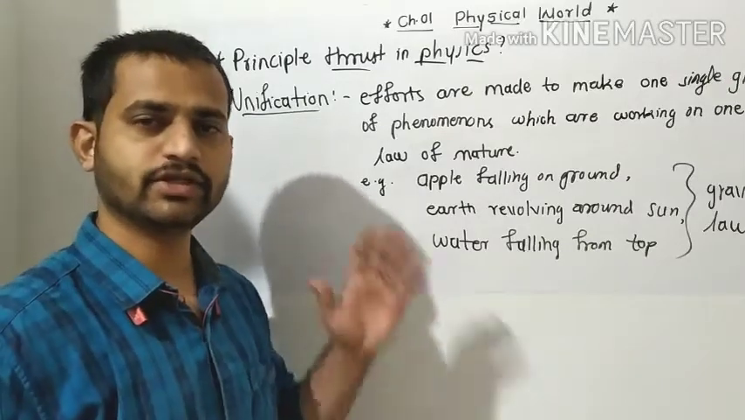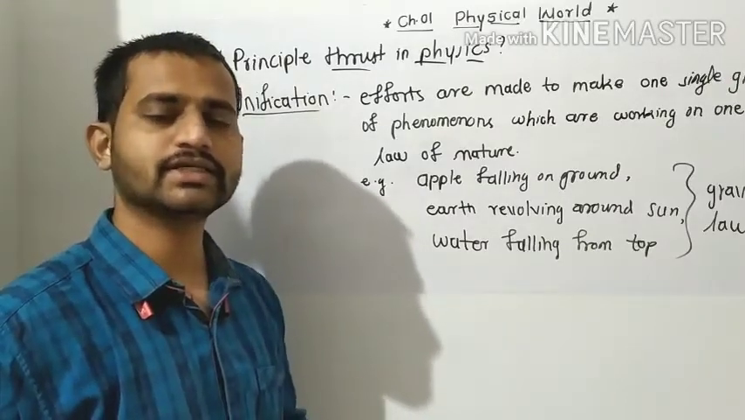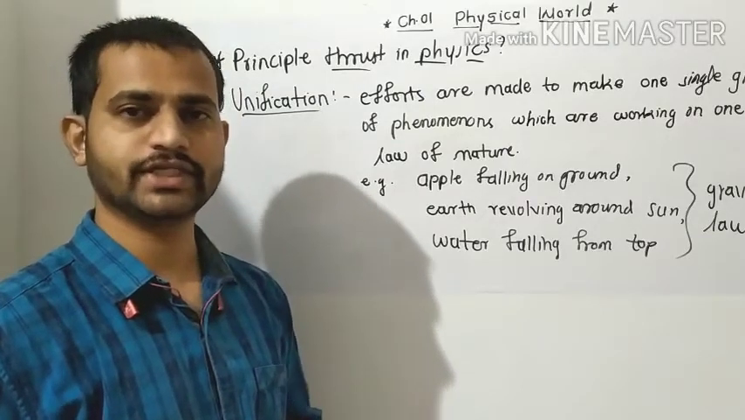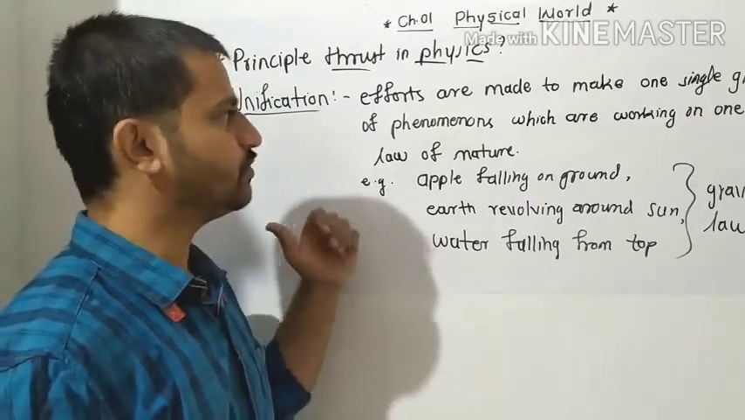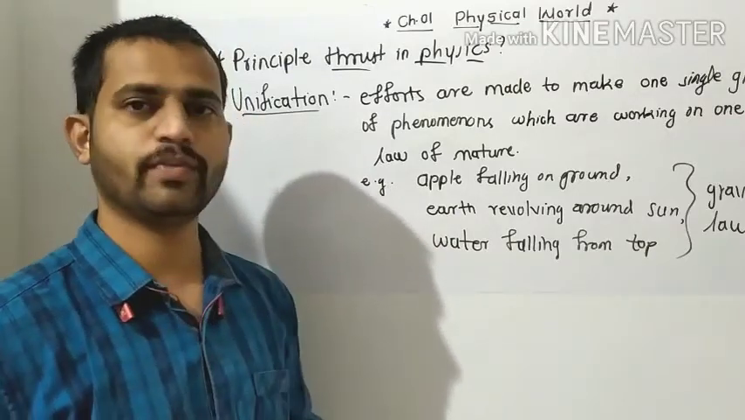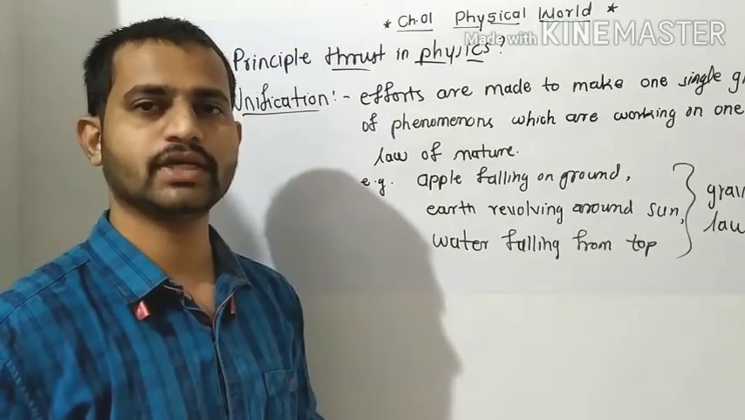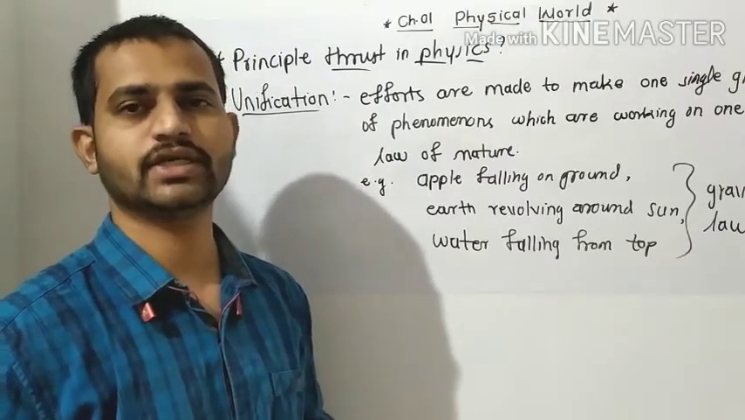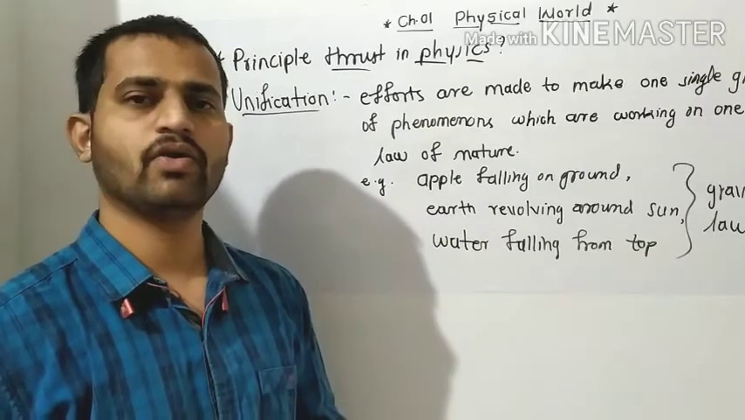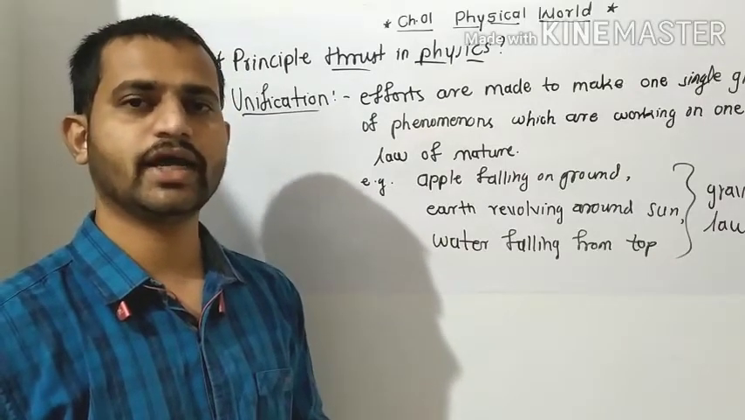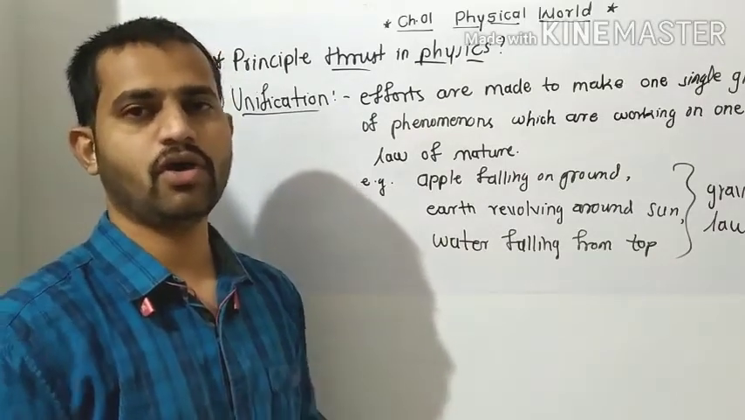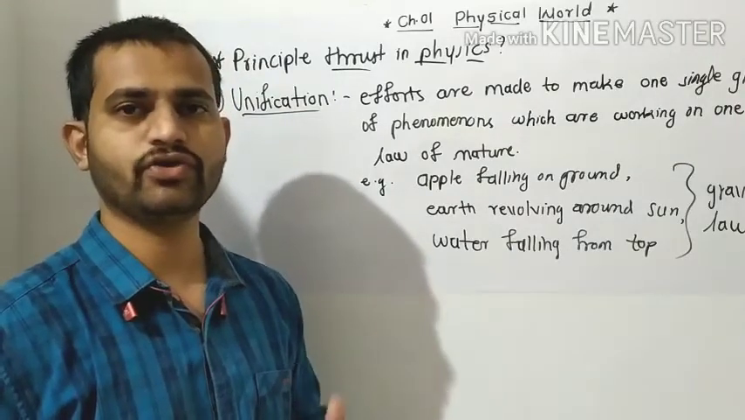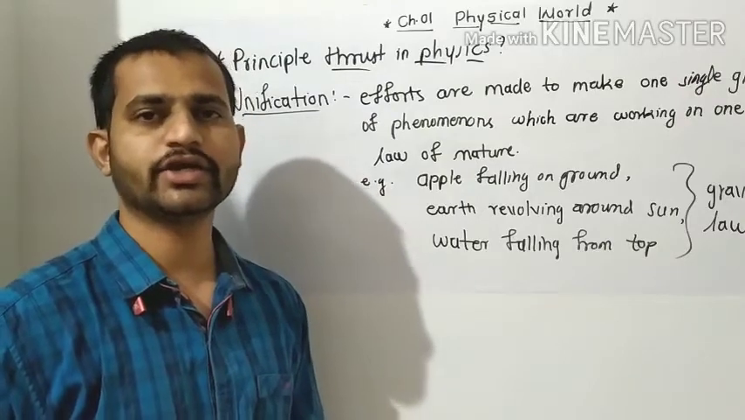This is one thrust area of physics which makes it easy to understand and study physics. In unification, we make one single group of phenomena, and accordingly we can consider that they are working on one single law. Whatever the cause of that law, that cause will be common to all the phenomena in that single group. So this is about unification, and the next one is reductionism.